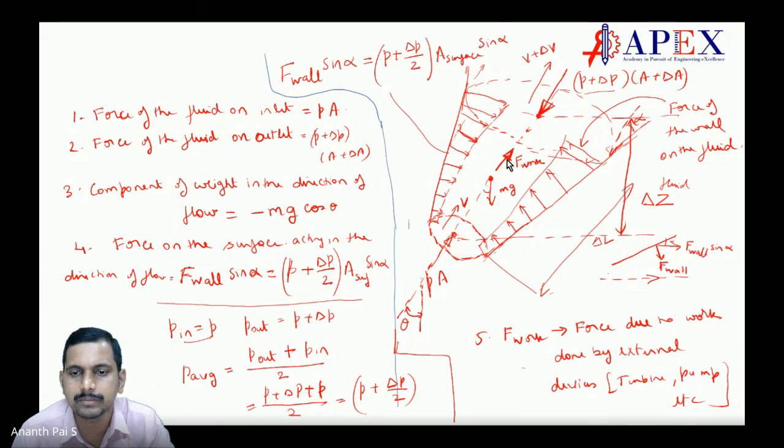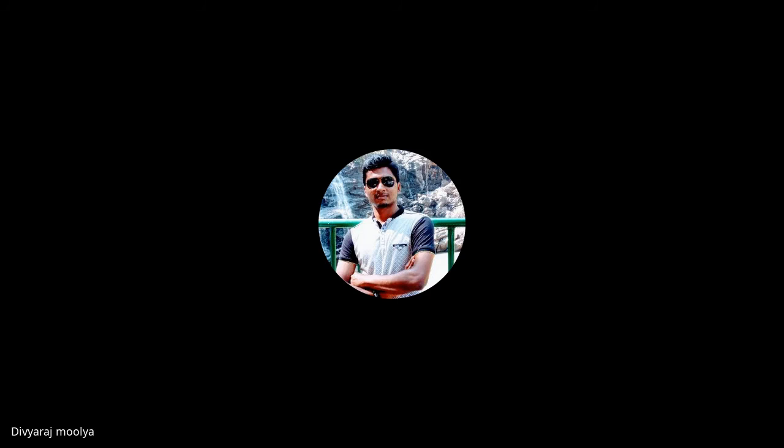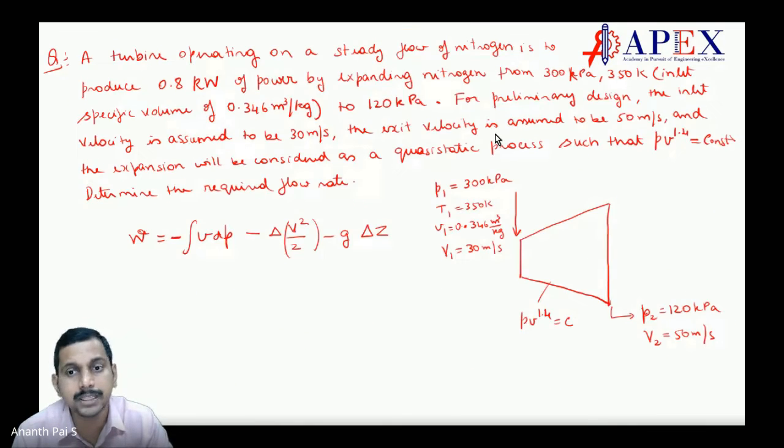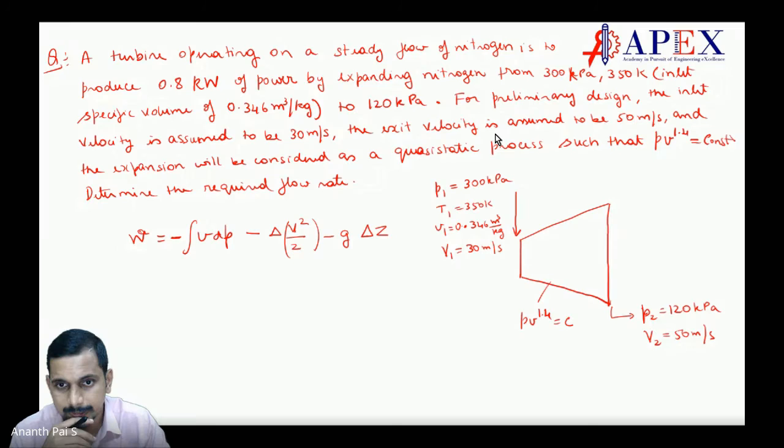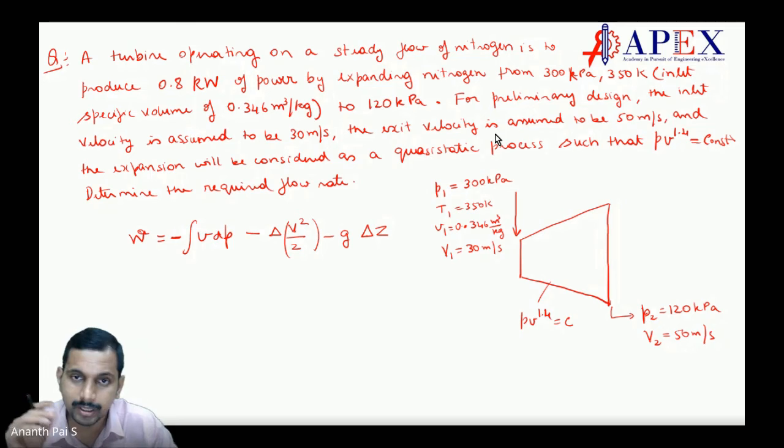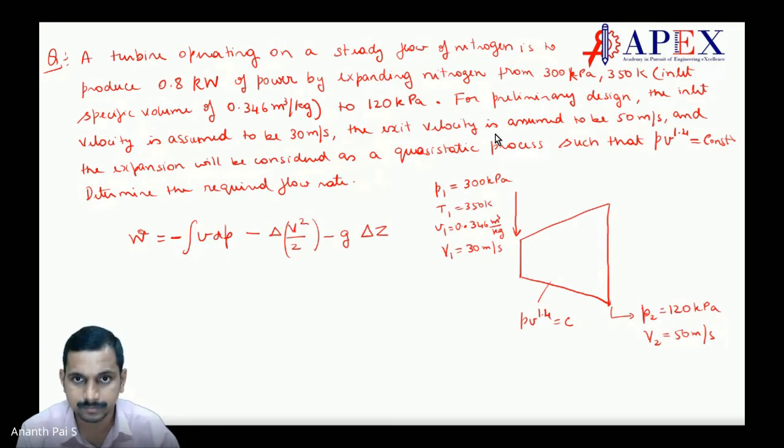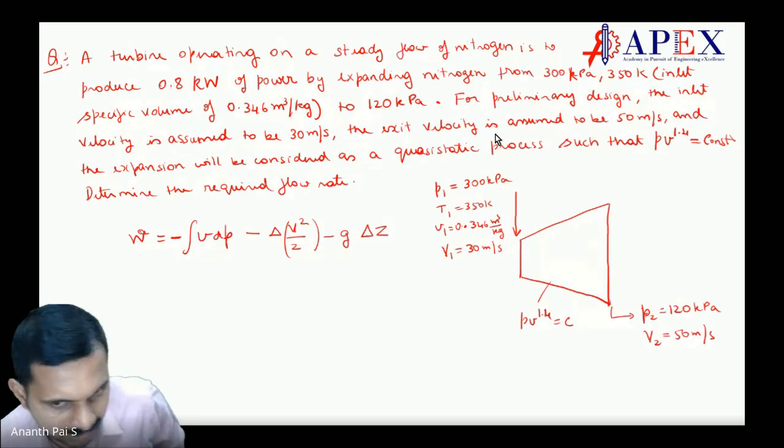Keep in mind, work is done on the system. Force is on the system. Here also, force is on the system, not by the system. In case of turbine, work is by the system. The external force on the liquid, no? When the turbine works, the force is on the turbine blades. Correct. Okay, so let us understand this properly.